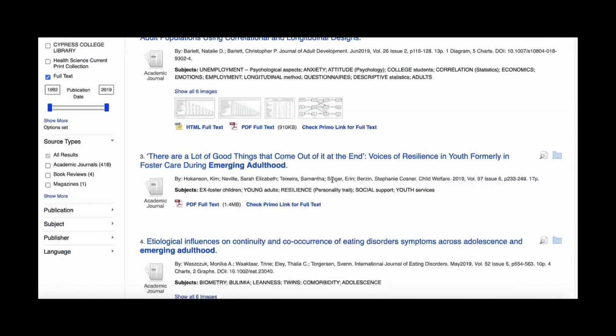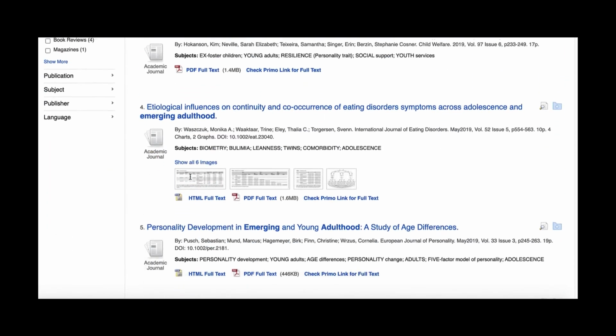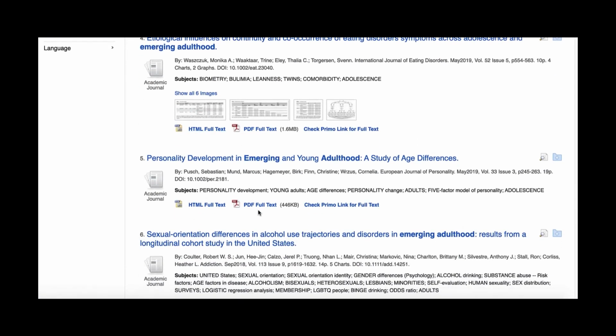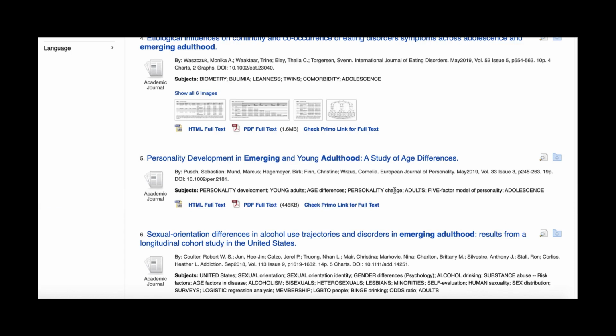Under each result, you will see subject terms. While emerging adulthood is not recognized as a subject term, I'm seeing some other terms that might be useful for this search, particularly in this 5th result. Personality development, young adults, age differences, personality change, and so on. These are all great terms that I would write down and utilize to redo my search.